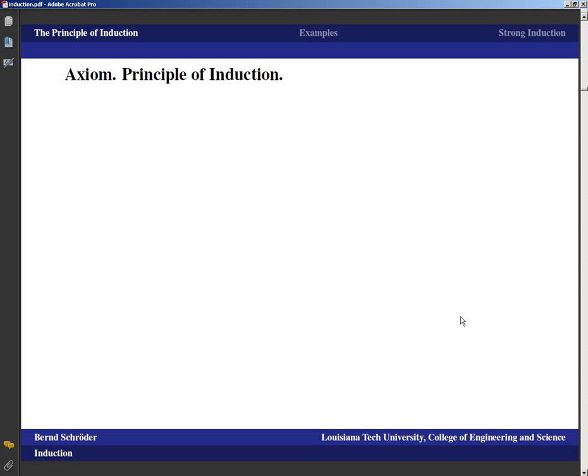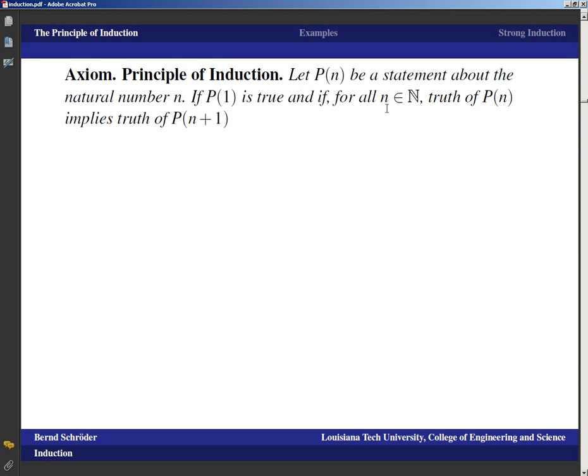The principle of induction actually has the status of an axiom. Yes, it can be proved from some deeper lying axioms, but we're not going to go into that. So even though it feels quite obvious and quite natural, it is something that we just have to accept. And the principle of induction states that if P of n is a statement about the natural number n, and P of 1 is true, and if for all natural numbers n, the truth of P of n implies the truth of P of n plus 1, well then P of n must hold for all natural numbers.